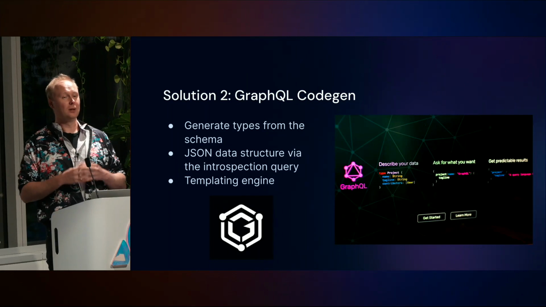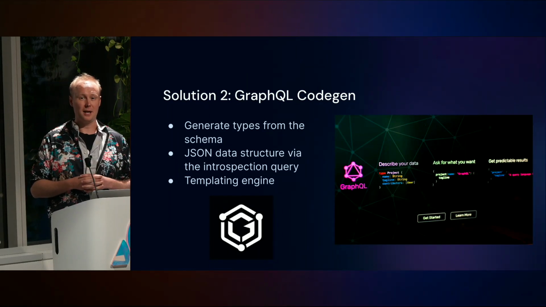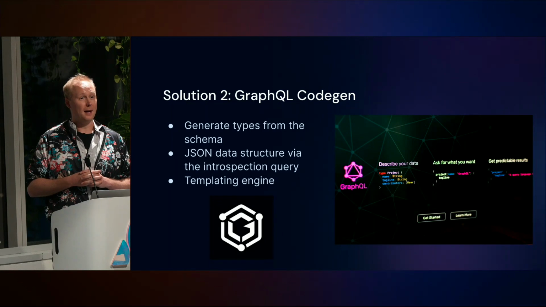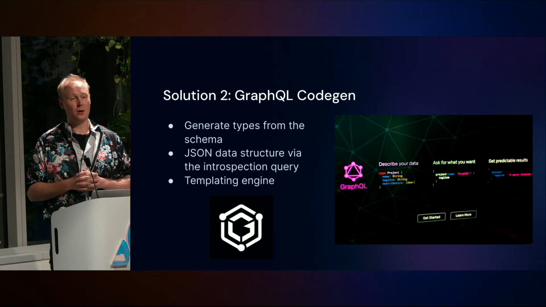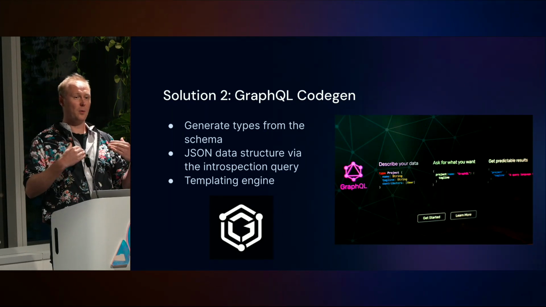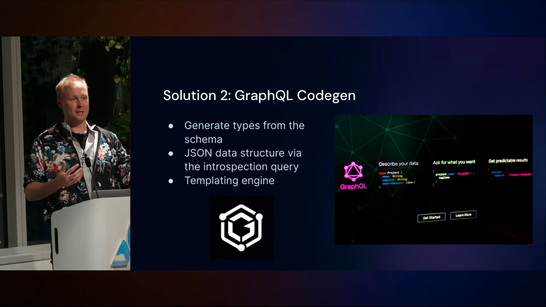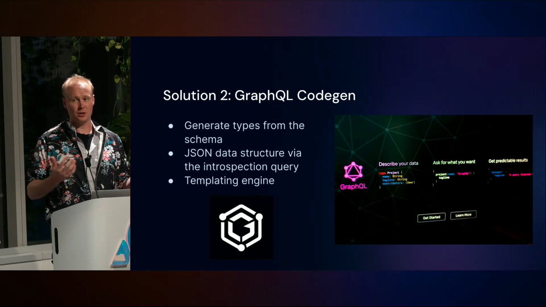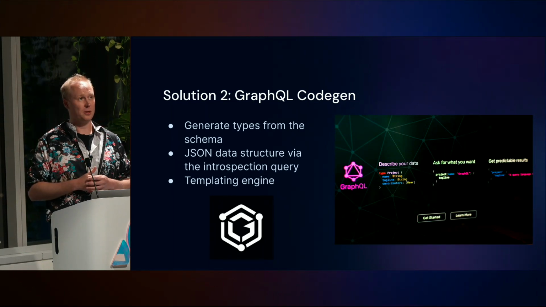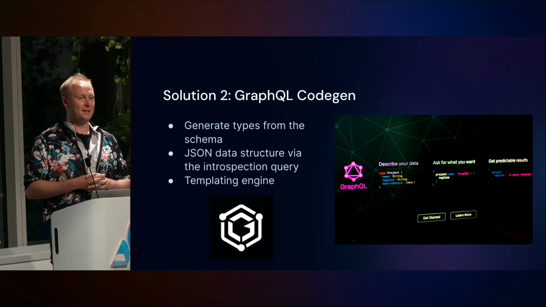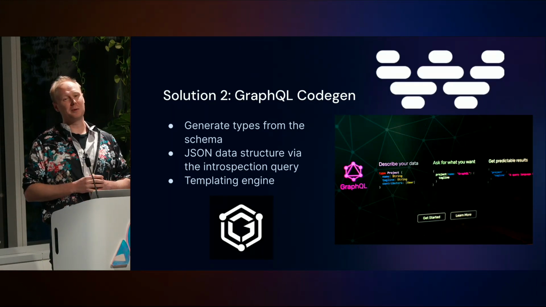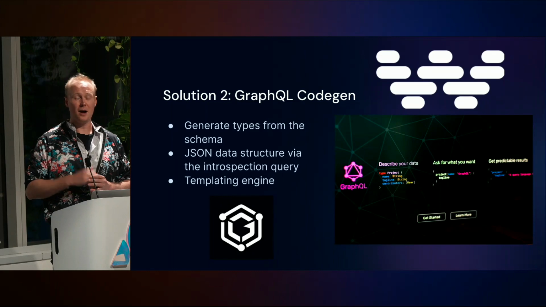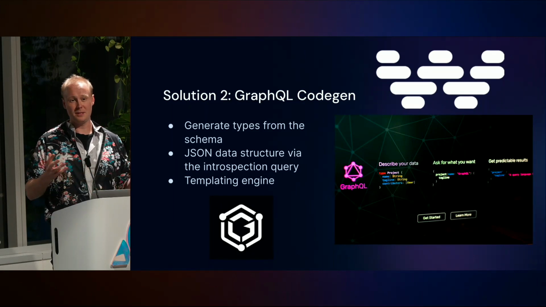GraphQL CodeGen looks at the request that you're making in your project. And when your server starts up, it uses the introspection query. The introspection query is a query that all GraphQL APIs have that allows you to look at what's inside of your GraphQL schema and returns that back. So it uses this introspection query to generate a JSON data structure and then iterates over that JSON data structure via a templating engine that then generates your types for you on your front end. And that's exactly what we do with Graphweaver. We use GraphQL CodeGen so that on the front end, your types from your queries are always typed and they're always in sync.